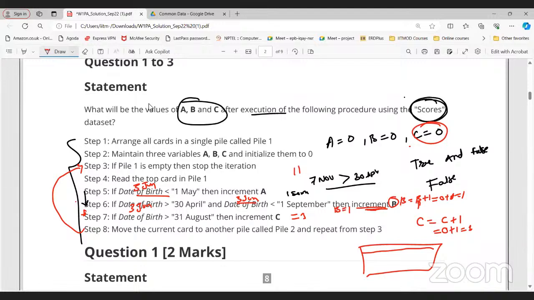Date of birth 3 June is greater than 31st August? No, that is not true. Step 8, we'll move the card to another file. Then again, we'll go to the next step.